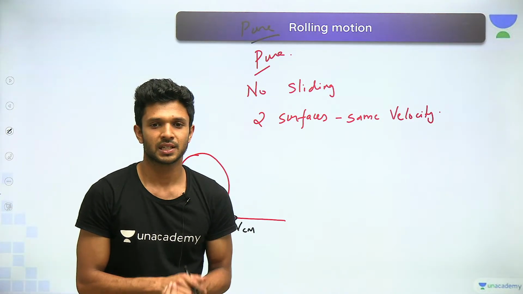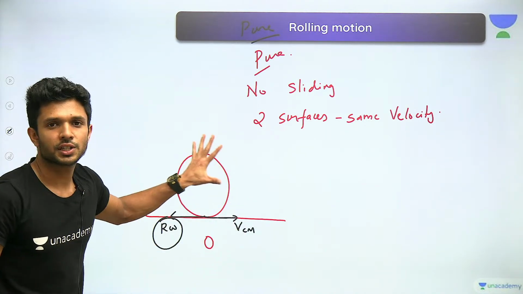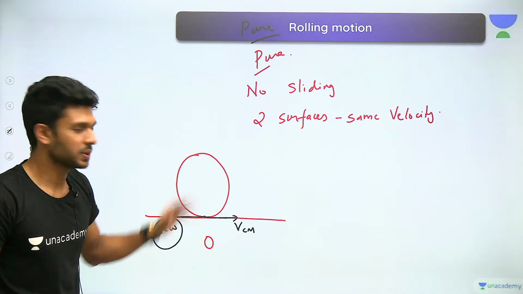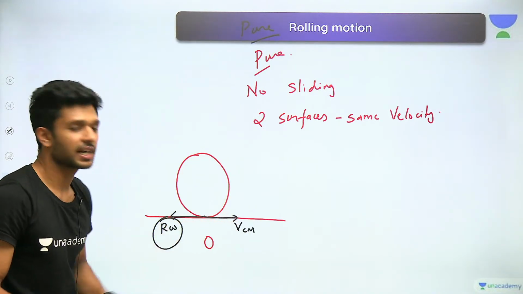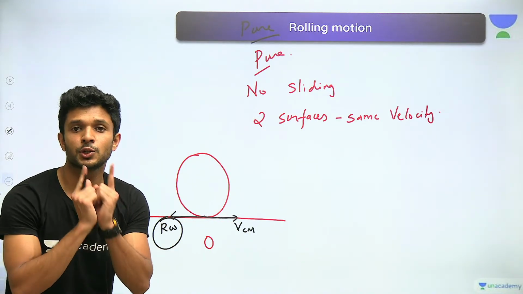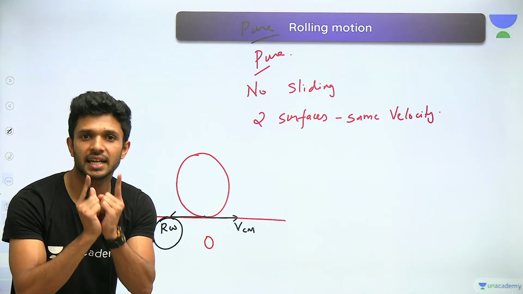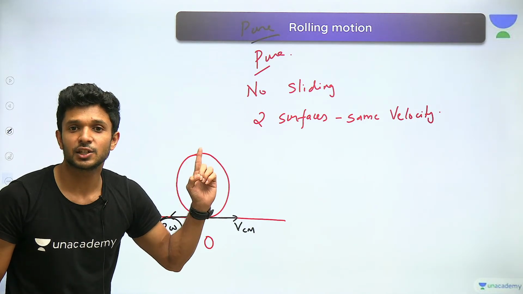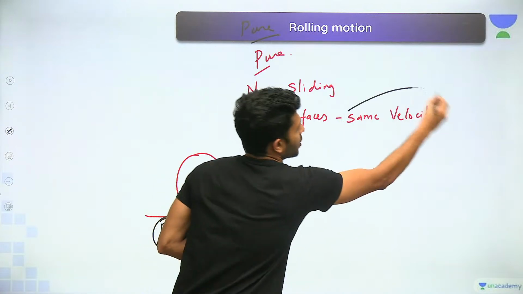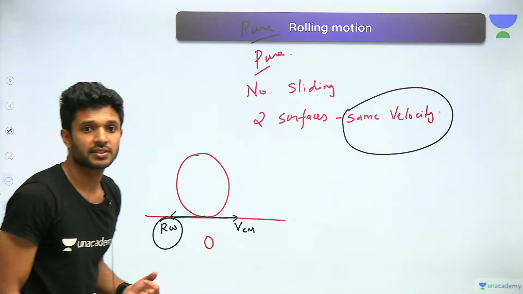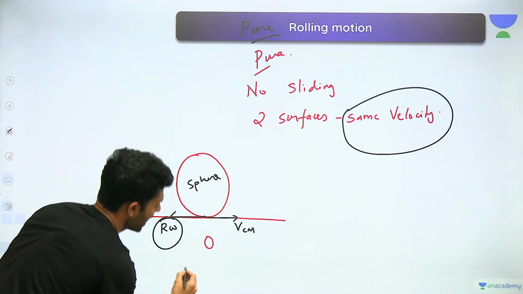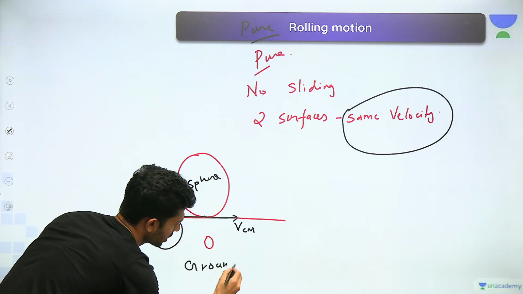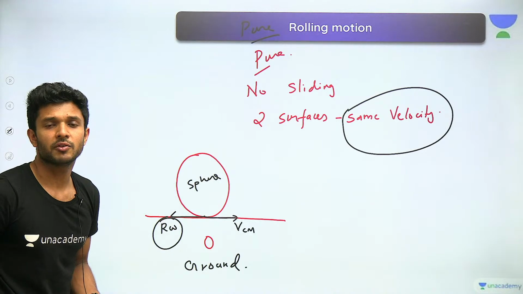Yes or no? Now tell me, for this particular sphere, which is rolling on this particular ground, if it doesn't want to slide over the ground, what should be the condition to be satisfied? Both should be having the same velocity, which means the sphere and the ground should be having the same velocity.